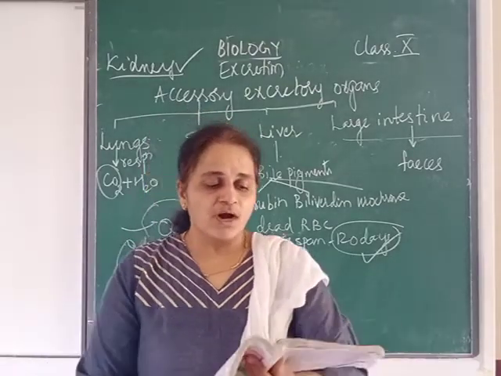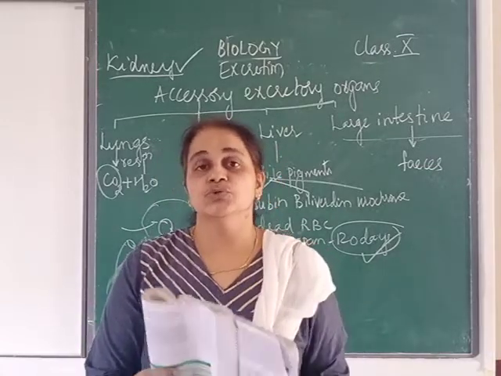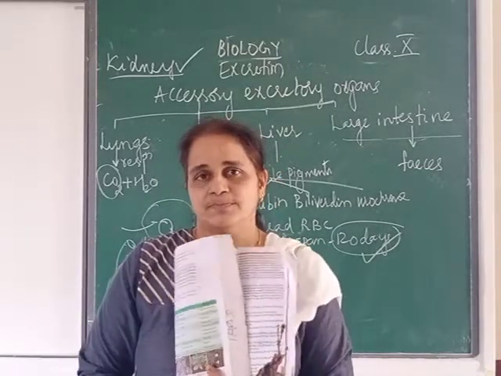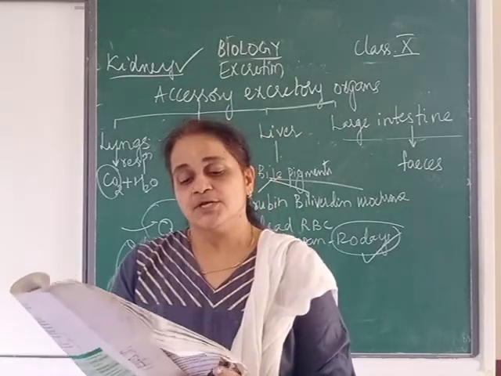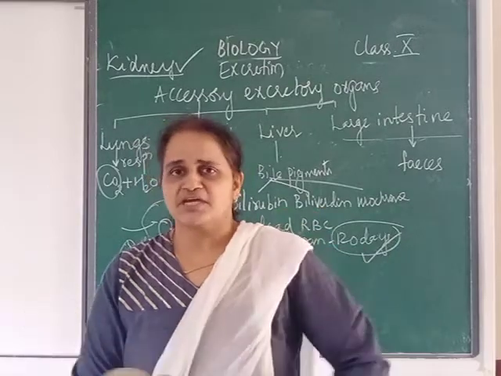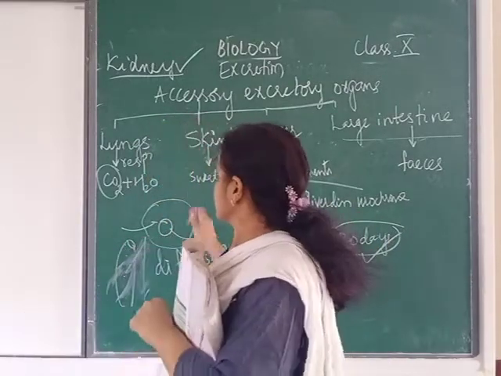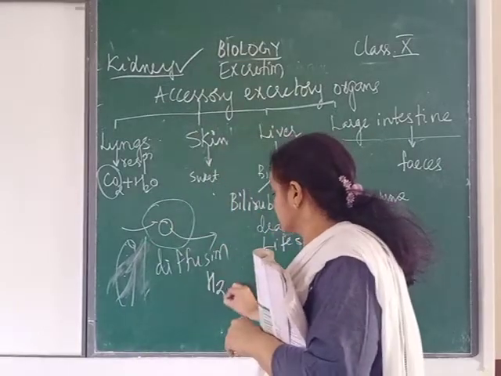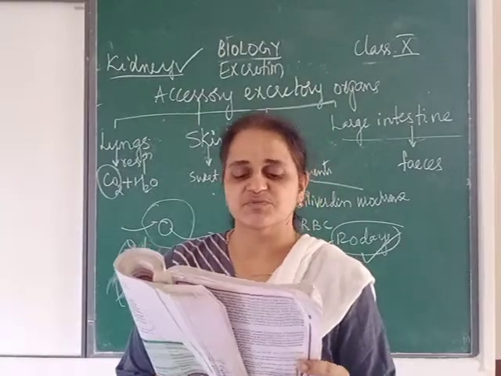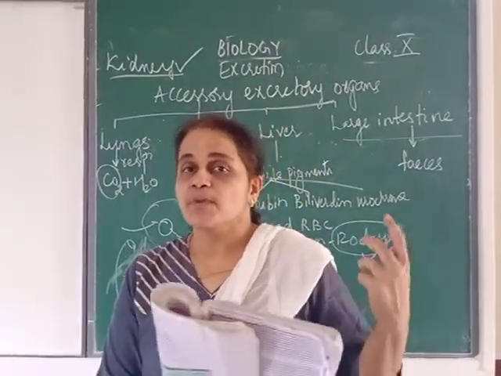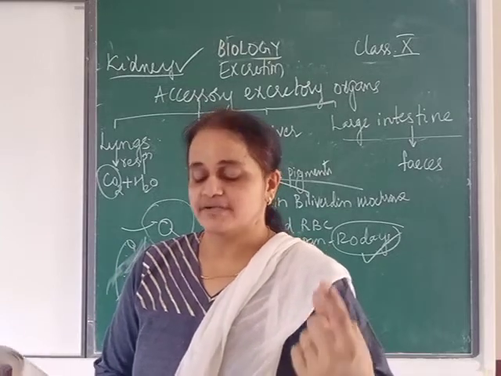So now what is the need for these plants to excrete? Some ways are there in which plants excrete. What are those steps? Can you just imagine? You know transpiration. What is transpiration? Transpiration is loss of water in the form of vapors. That is called transpiration. So plants get rid of water by the process of transpiration.